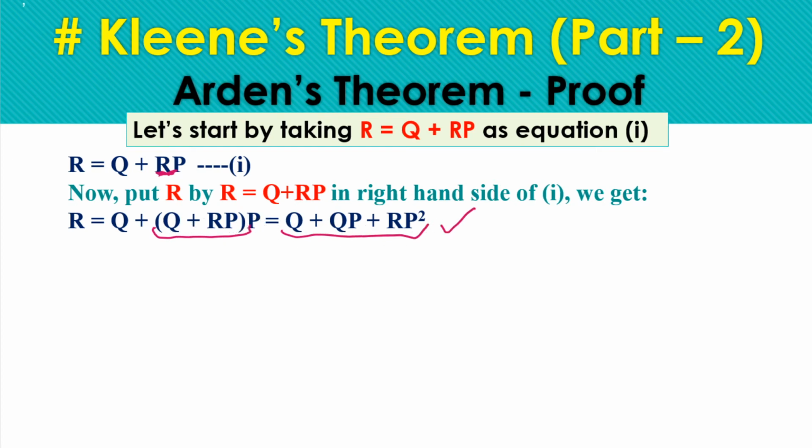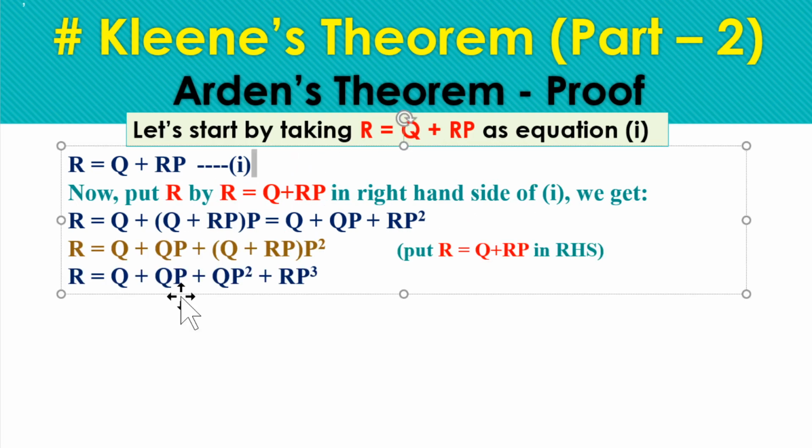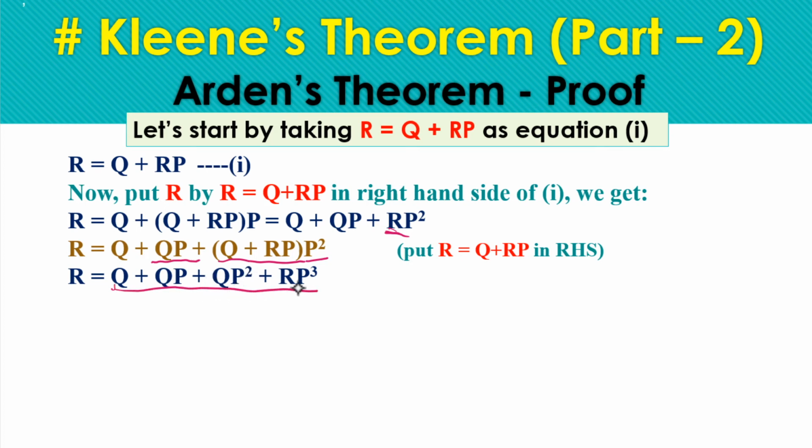Again, after substituting R on the right hand side by the same equation, we repeat this step multiple times. Putting R as Q plus RP again, we get a new equation, Q plus QP plus QP square plus RP cube.